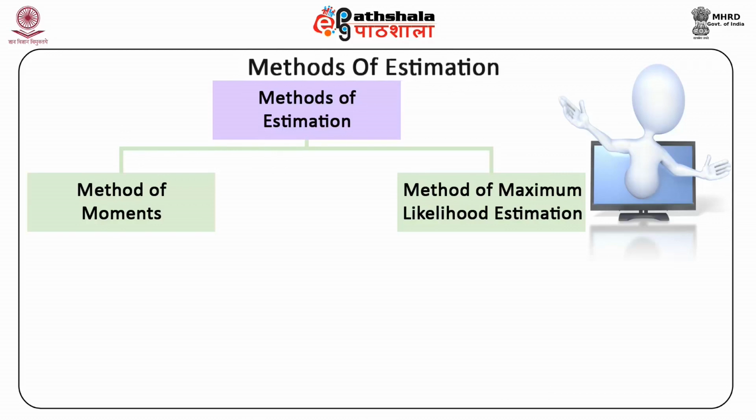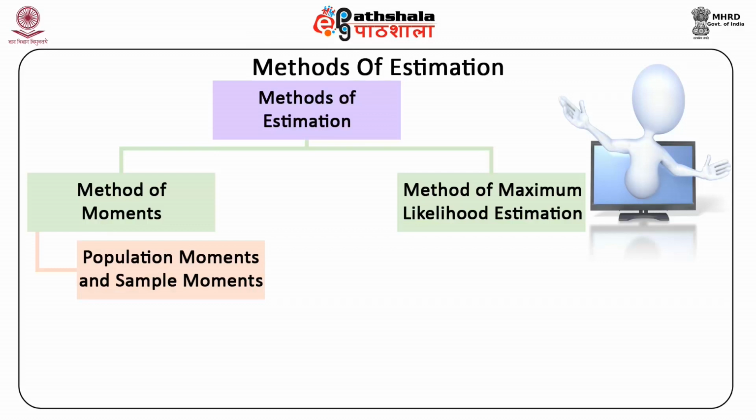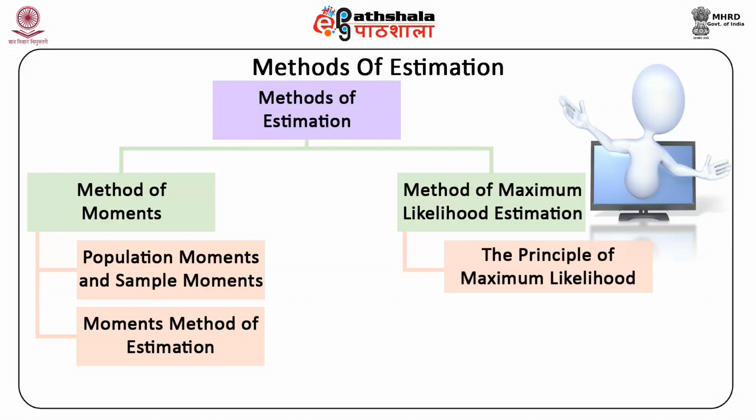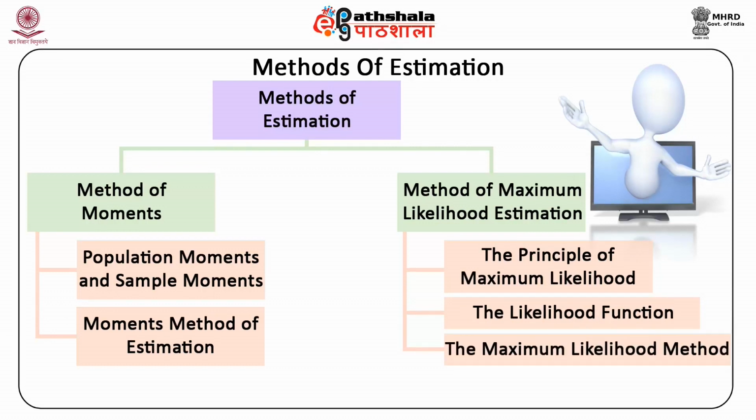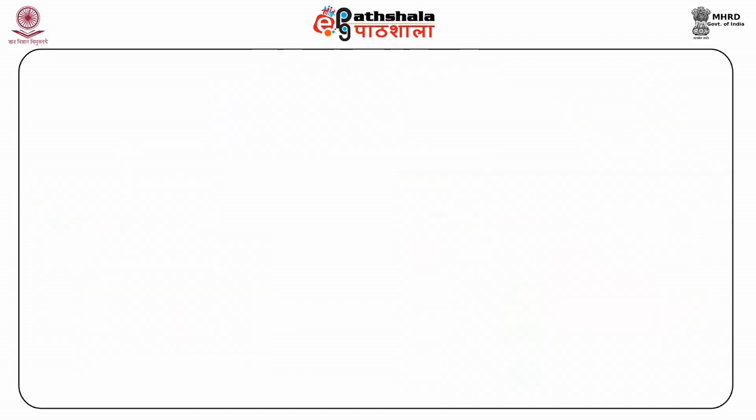Method of moments can be seen through population moments and sample moments, and moments method of estimation. On the other hand, method of maximum likelihood estimation can be classified as the principle of maximum likelihood, the likelihood function, the maximum likelihood method, and the invariance principle.